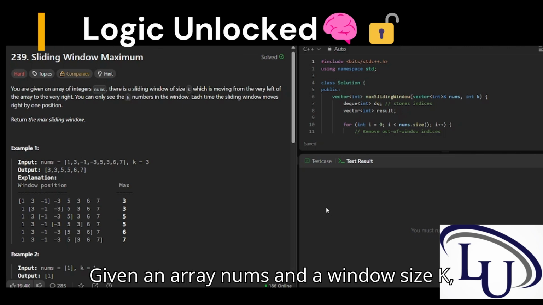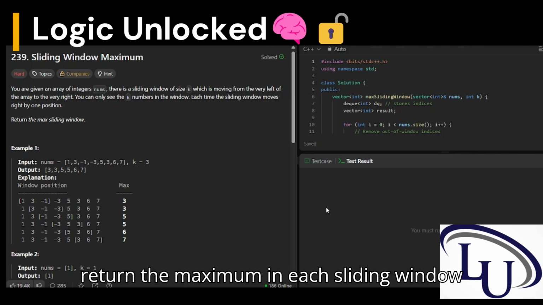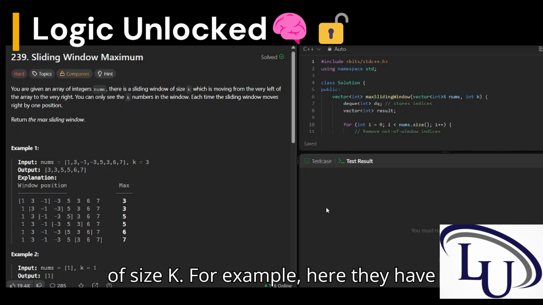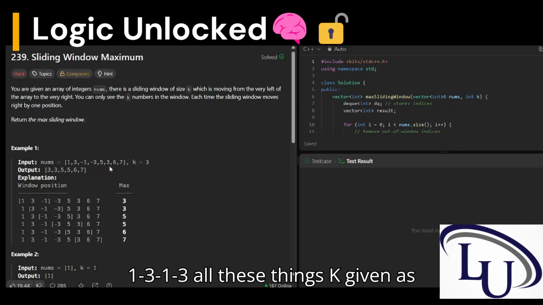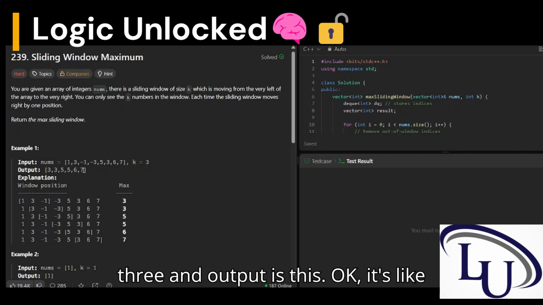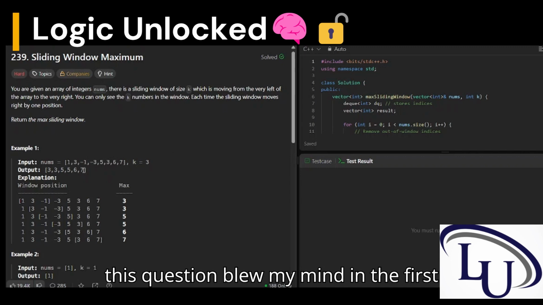Given an array nums and a window size k, return the maximum in each sliding window of size k. For example, here they have given this nums array as 1, 3, -1, -3, and so on. K is given as 3. Then the output is this. Okay. This question blew my mind the first time.